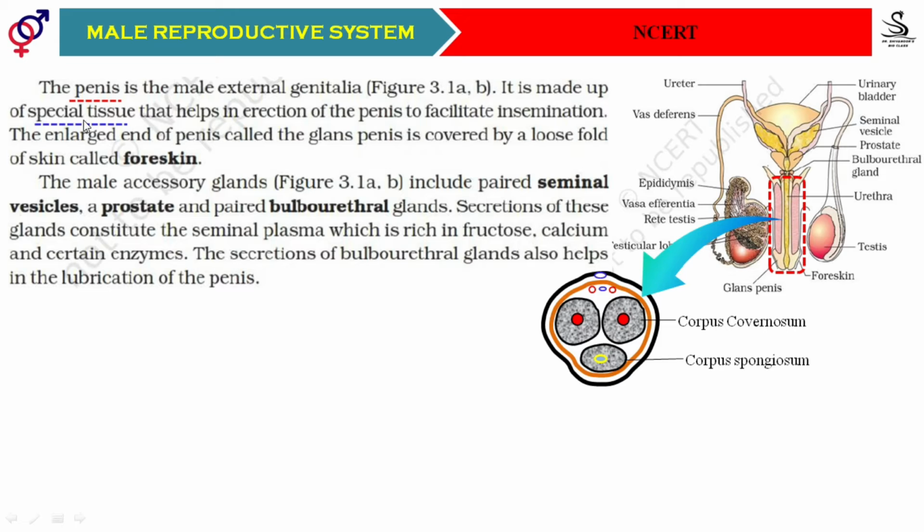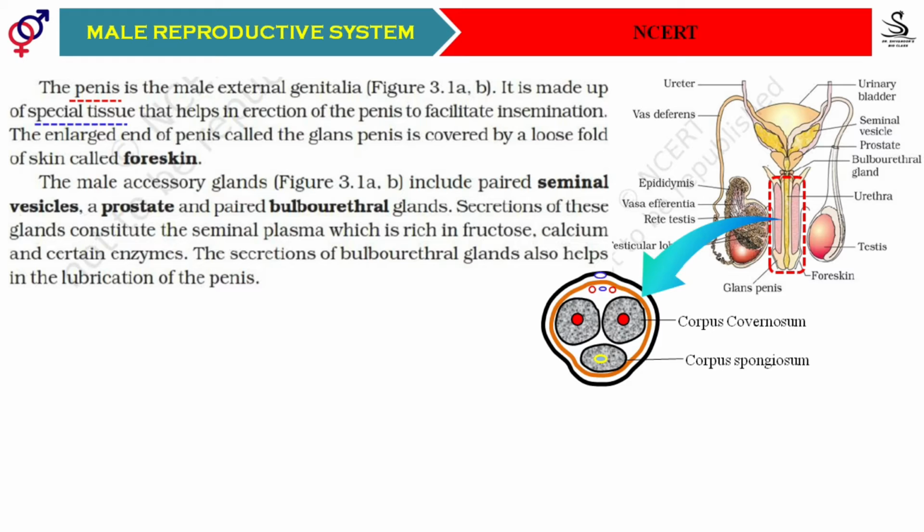In NCERT, the names of the specialized tissues are not given, it just says that there are specialized tissues. Try to remember the names of the specialized tissues, corpus cavernosum and corpus spongiosum. Both these tissues have a spongy nature.